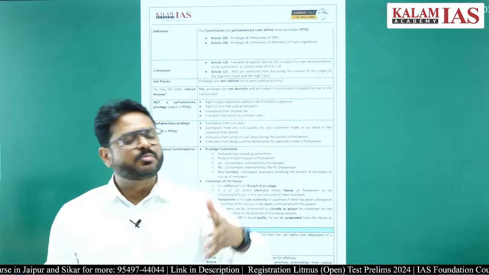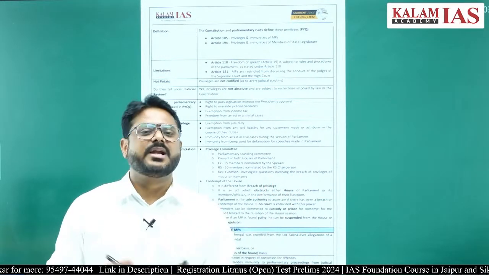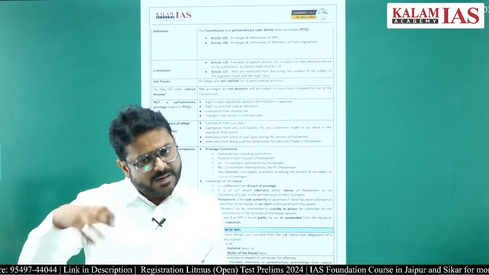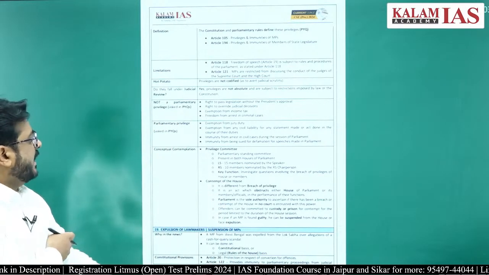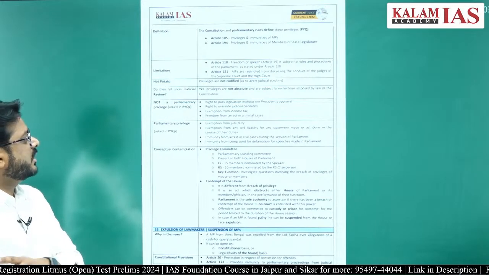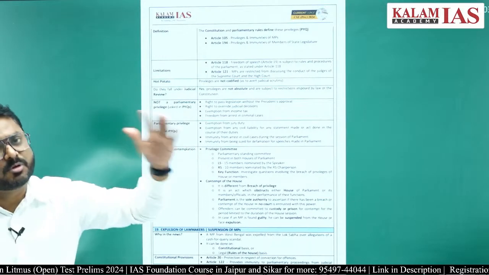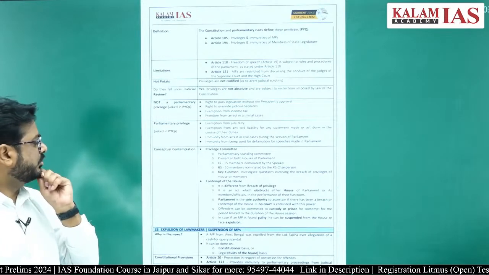In the criminal cases, for the member of parliament, criminal cases can be applied if the person has committed any kind of crime, so that person can be arrested also, right. So, that is there: immunity from arrest in the civil cases during the session of the parliament, even 40 days before the session and 40 days after the session, that is also there.